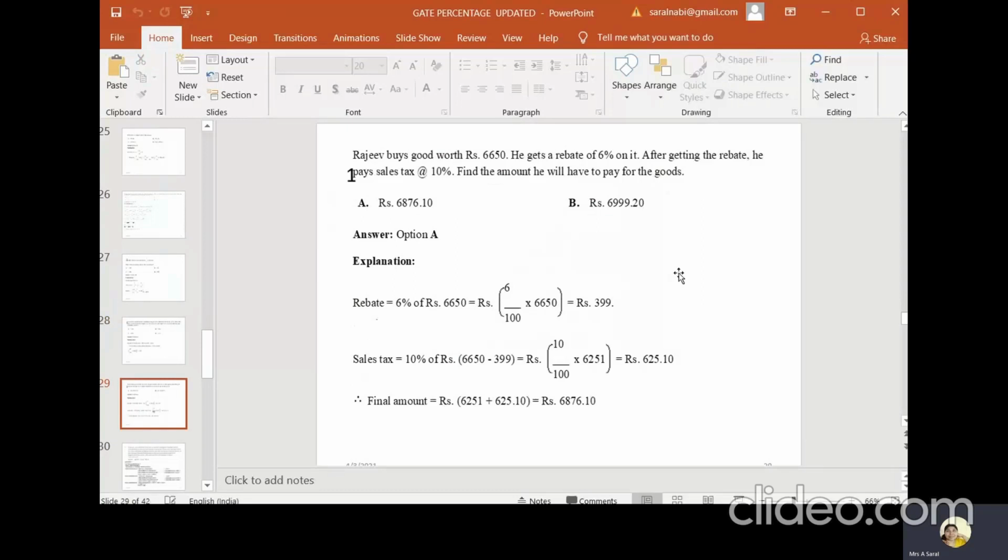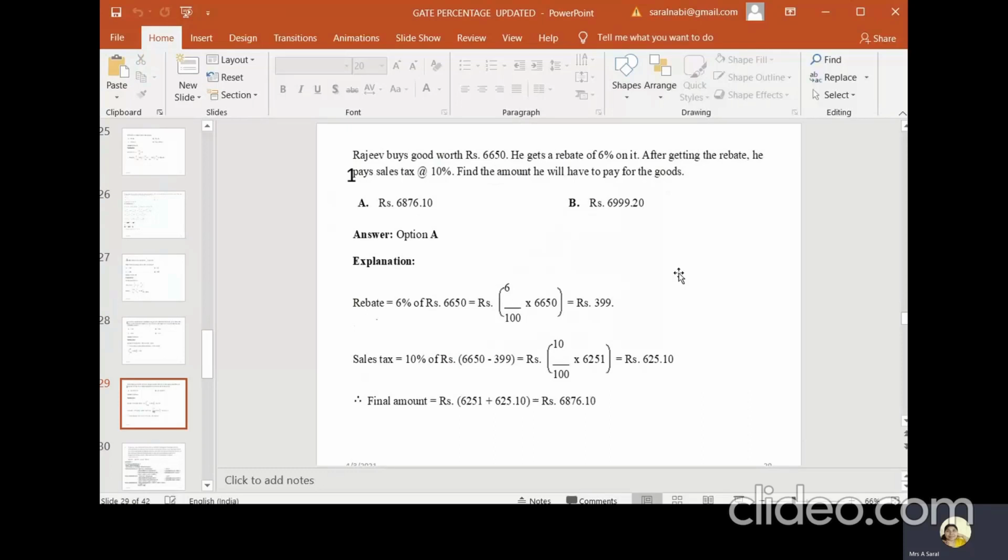It is easy. Raju buys goods worth rupees 6,650 and he got a rebate of 6% on it. After getting the rebate, he pays 10% sales tax on the remaining amount only. Find the amount he will have to pay for the goods.